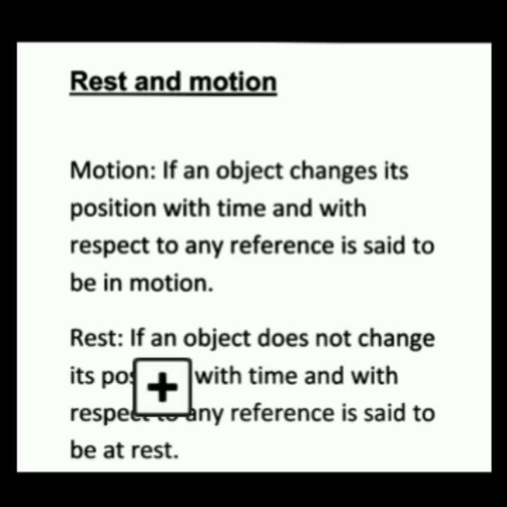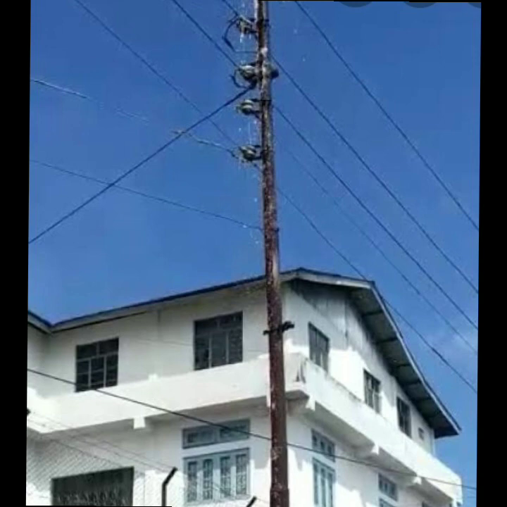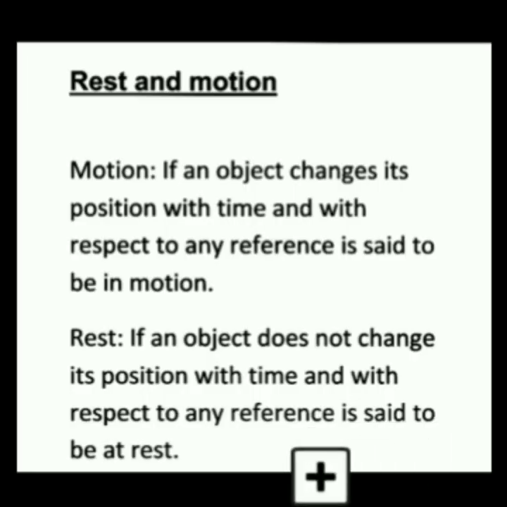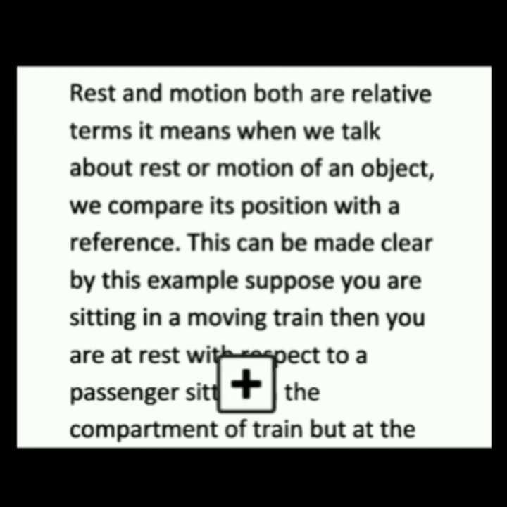Now, what is rest? You can see rest is just the opposite term of motion. If an object does not change its position with time and with respect to any reference, it is said to be at rest. Students, here I have used the word reference. Reference is the object or the point with which we compare the motion of the object under consideration. We compare the position of the object under consideration.